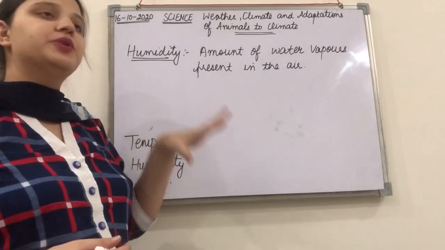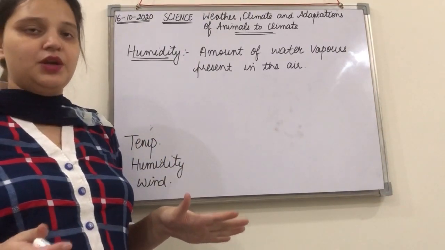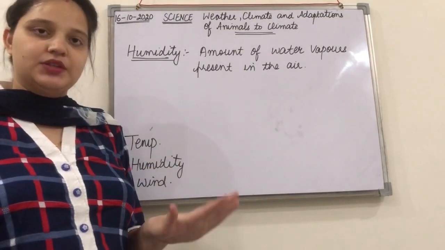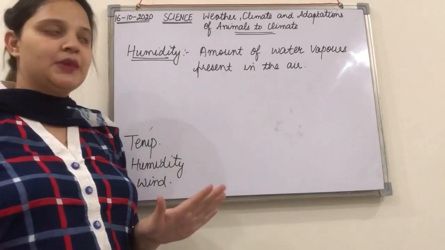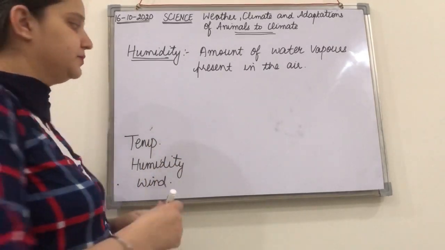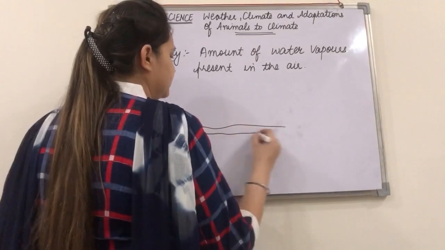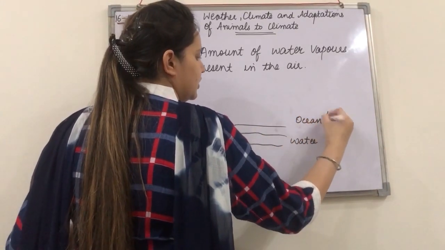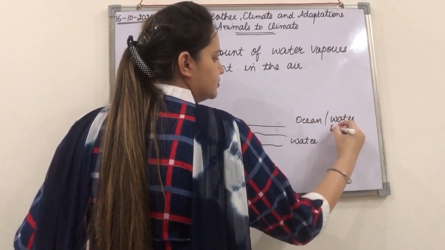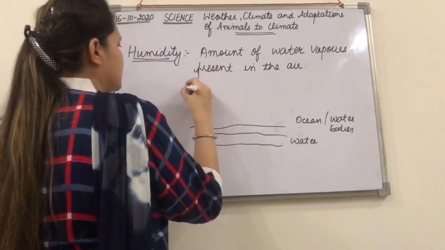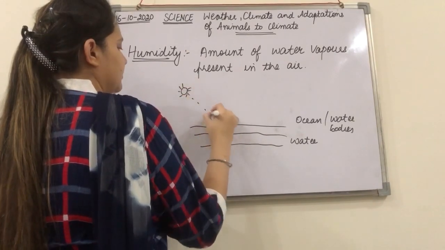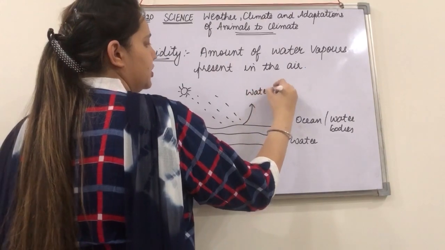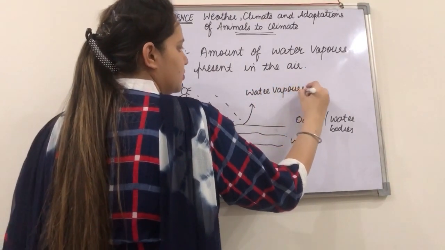Firstly, how is humidity related to the sun's heat? Now you know that the heat of the sun is received by the water bodies, the sea and the oceans, right? So they get heated up. So whatever water is there in the water bodies, when it receives the sun's heat, the water gets evaporated and forms water vapors.